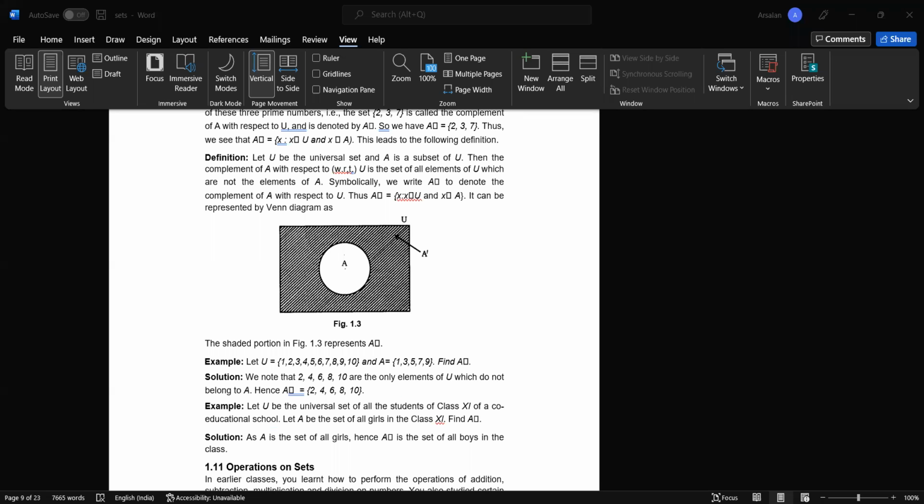If a particular element is only in set A and it is not in set B, then that element is not considered. Only those elements which are present in set A and also in set B are going to be considered. This is read as A intersection B. The intersection of two sets can be represented by a Venn diagram, where the shaded portion represents A intersection B, this area.